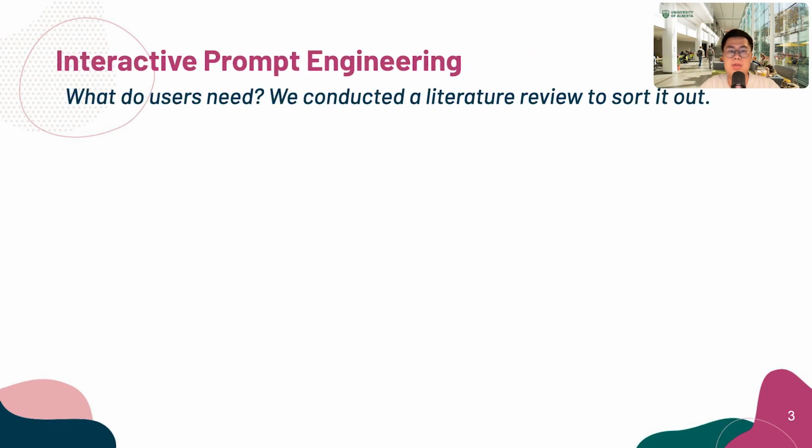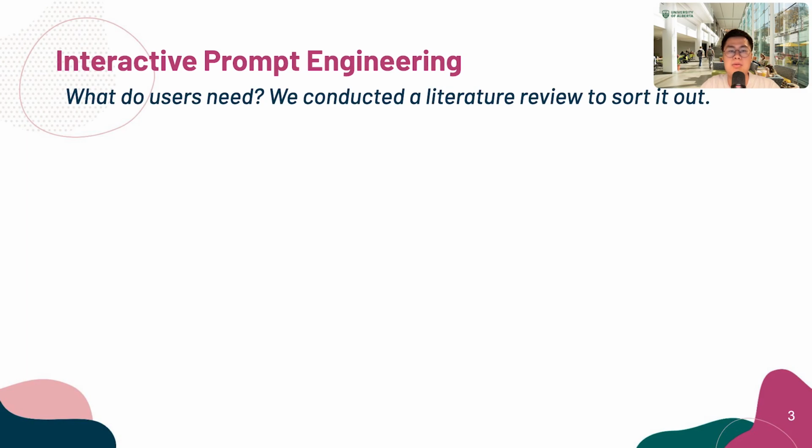One way to assist novice users in prompting is by using an interactive prompting system. Some of the research efforts have been dedicated to interactive prompt engineering. To understand the user needs for interactive prompting, we conducted a literature review of previous work that has done user studies about prompt engineering or generative design, as well as those design guidelines for human-AI interaction.